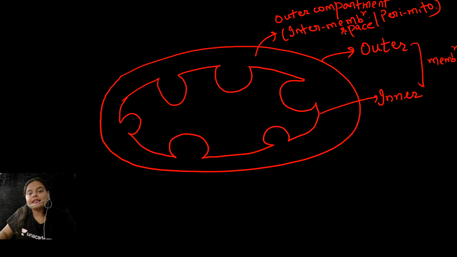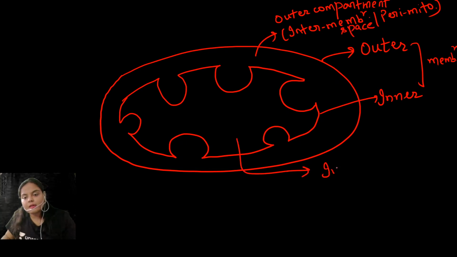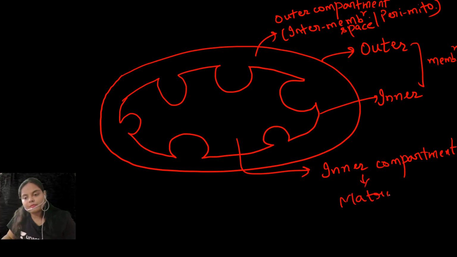And the inner compartment, this one, is known as the mitochondrial matrix.